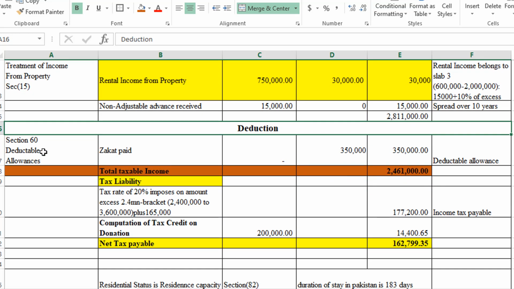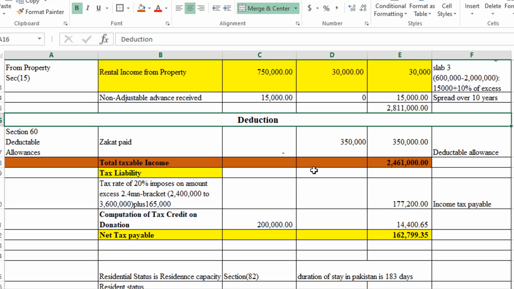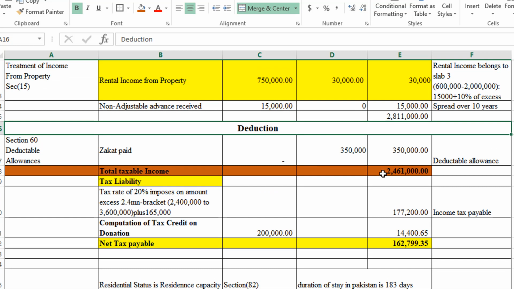Now come to the deductions. Zakat, section 60, deductible allowances: zakat, which has been paid, not as a withholding tax, because zakat is compulsory. So we will deduct it from our taxable income. So our taxable income now is 2.461 million. Now I am going to find out the tax liability. So now we are going to find the slab where our taxable income lies.